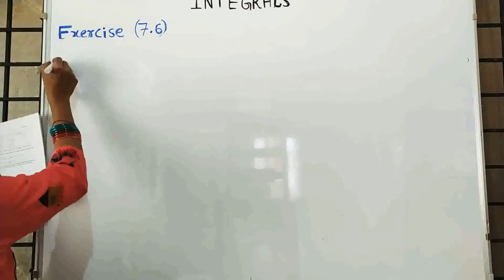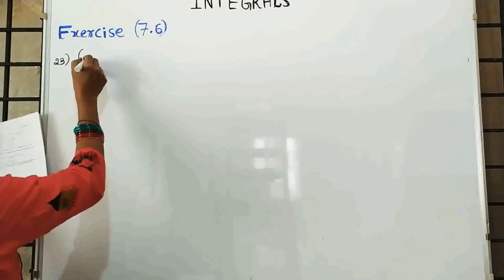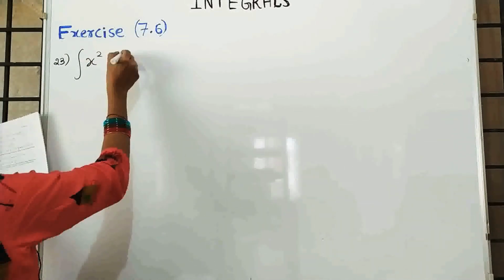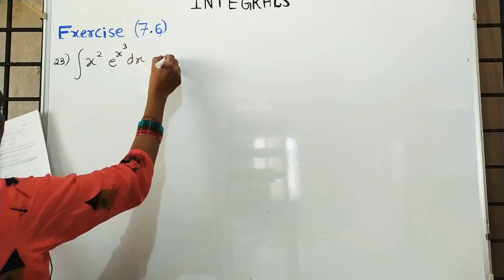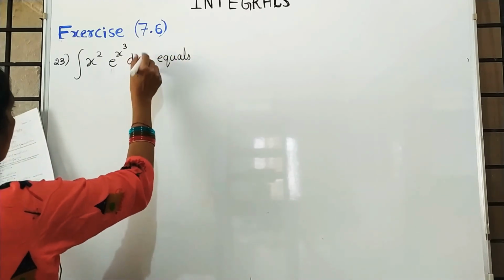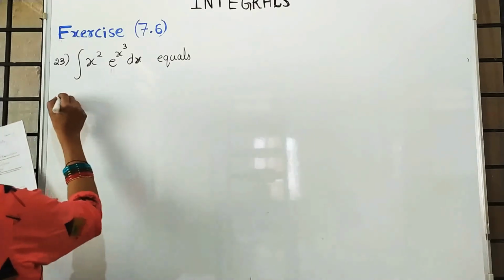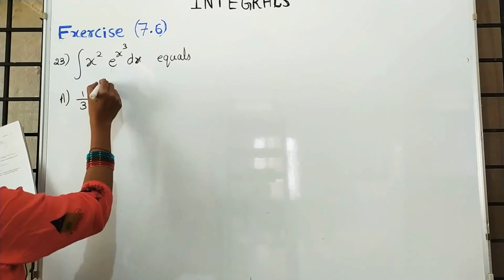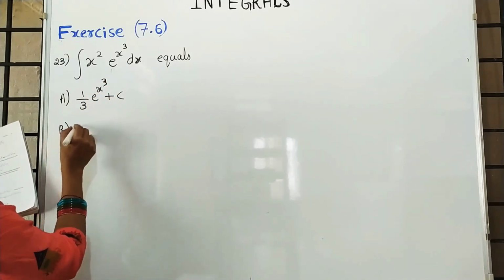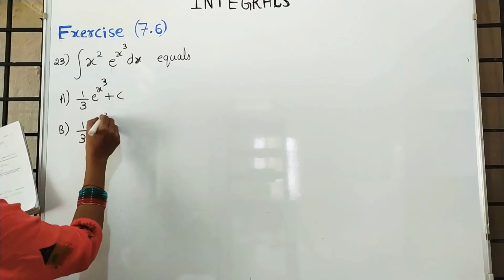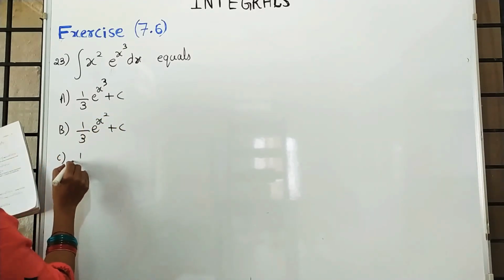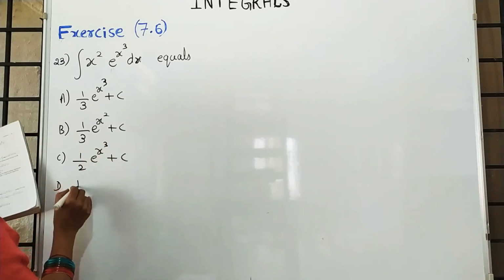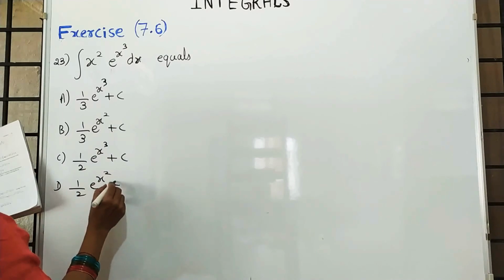Question number 23, integration of x square into e raised to x cube dx equals, first one, 1 by 3 e raised to x cube plus c, 1 by 3 e raised to x square plus c, 1 by 2 e raised to x cube plus c, 1 by 2 e raised to x square plus c.